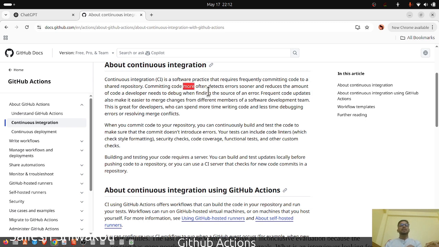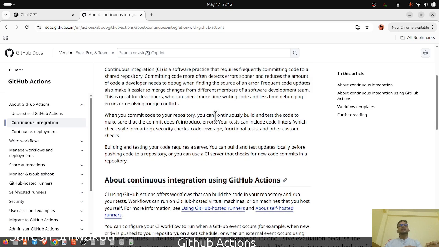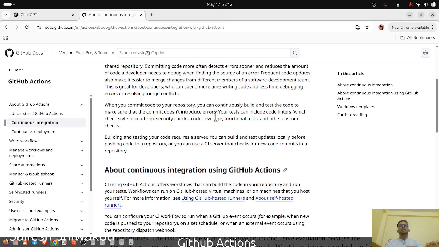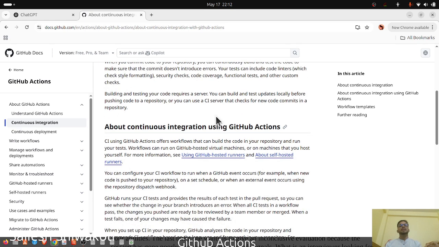Committing code more often detects errors sooner and reduces the amount of code a developer needs to debug when finding the source of an error. Frequent code updates can also make it easier to merge changes from different members of a development team. This is great for developers, who can spend more time writing code and less time debugging errors or resolving merge conflicts. When you commit code to a repository, you can continuously build and test the code to make sure the commit does not introduce errors.